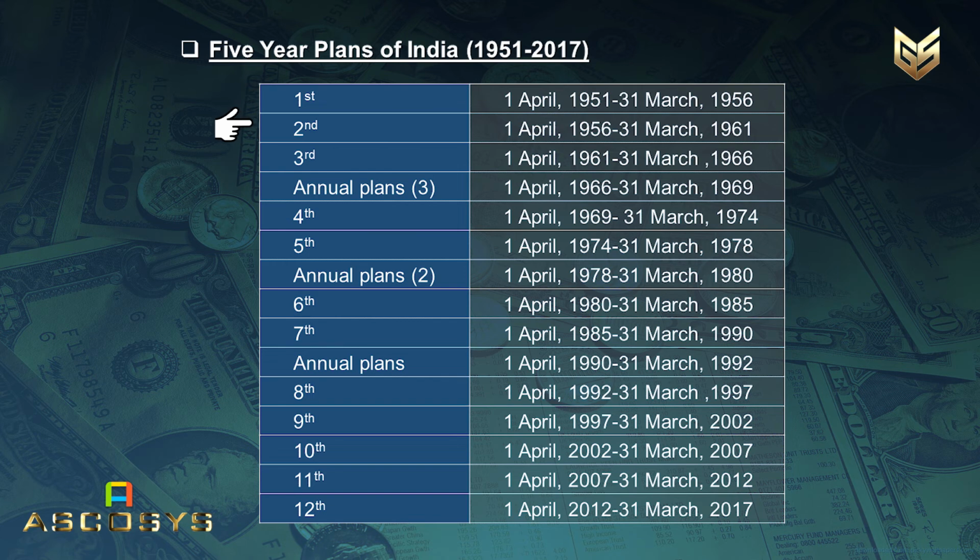The second plan started 1st April 1956, again till 31st March 1961. Third is from 1st April 1961 to 31st March 1966. After the third plan, annual plans were taken. See, this is from 1st April 1966 to 31st March 1969. For 3 years it has been taken, and in this way till now we have finished the 12th 5-year plan till 2017.